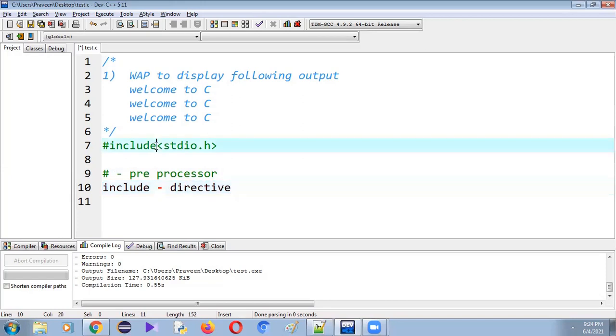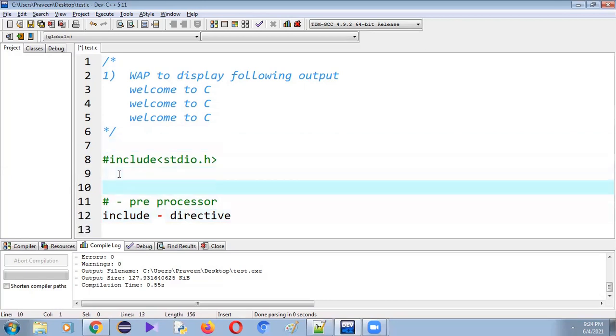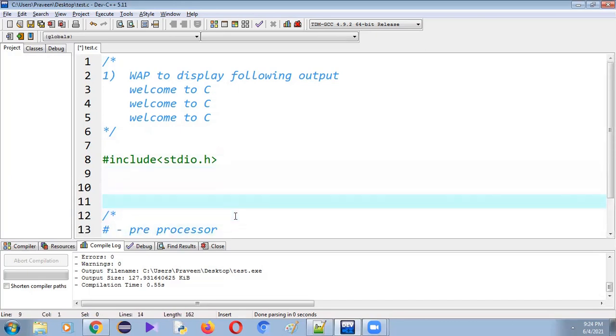Let me explain the meaning of this statement. Let me keep these things also in the comment. In C we have two types of comments. The first one is the single line comment, the second one is the multi-line comment.